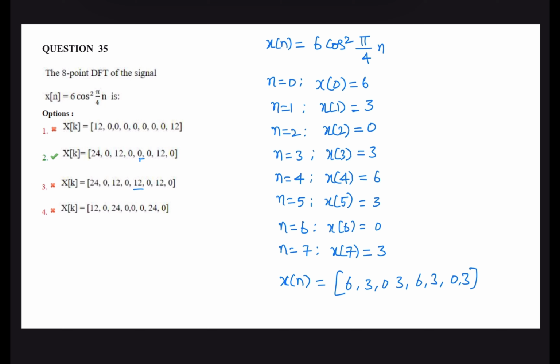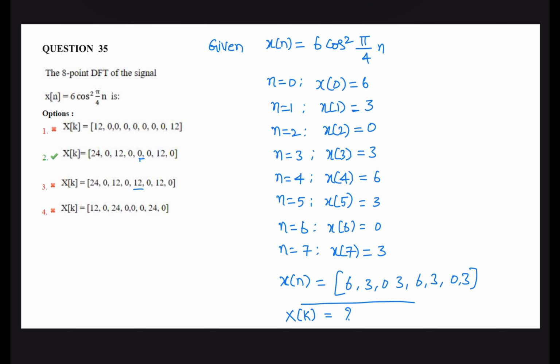Next question. The 8-point DFT of the signal x of n is 6 cos square pi by n. So this is the given signal x of n, 6 cos square pi by n. If n is 0, x of 0 is 6. Likewise, x of n is 6, 3, 0, 3, 6, 3, 0, 3. For this signal, we need to calculate the discrete Fourier transform, that is x of k.